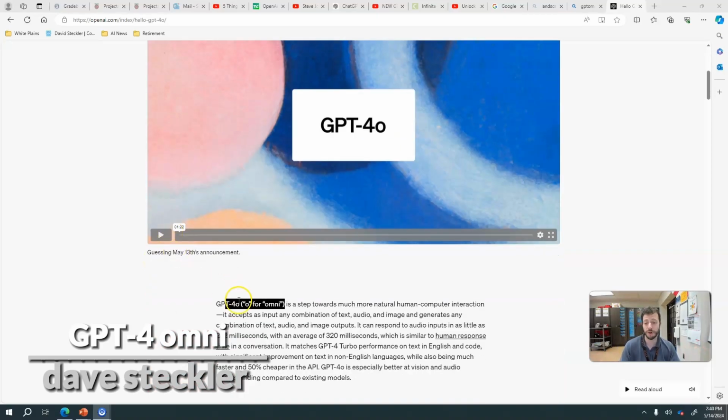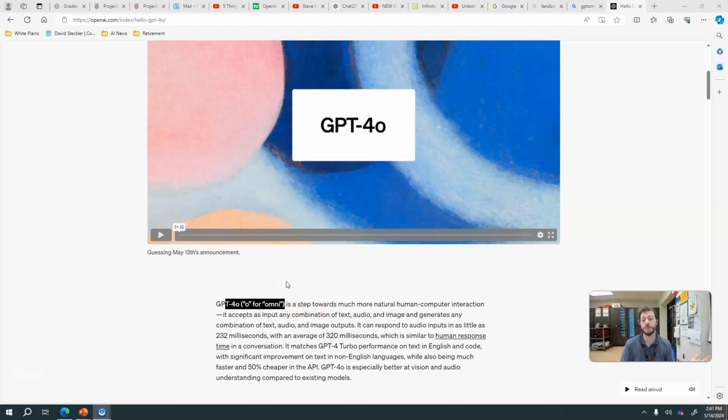O stands for Omni. Basically, it's a step towards more human computer interaction, as it's able to accept any type of input: text, audio, image. It's free for anyone. Limits probably will be less than the paid version. But what is incredible about this is the humanness.